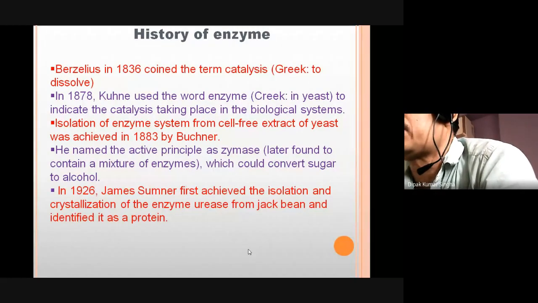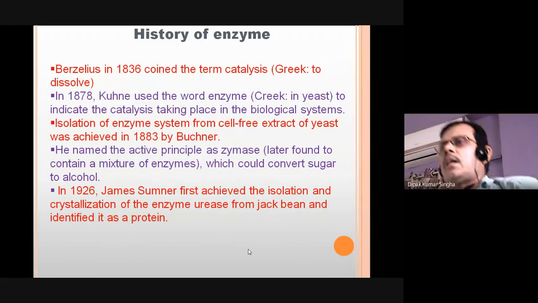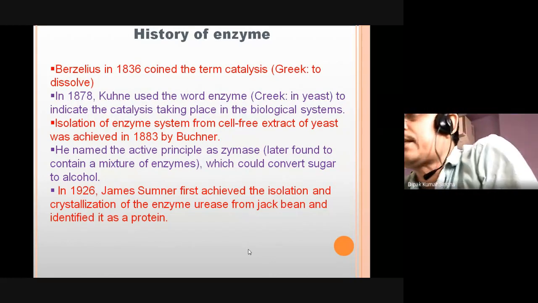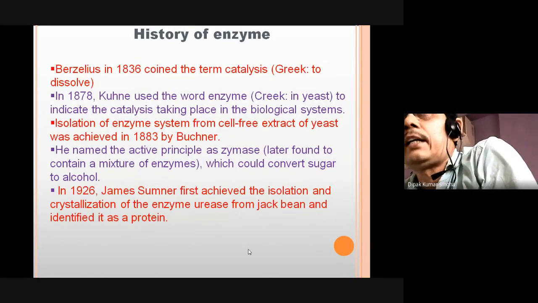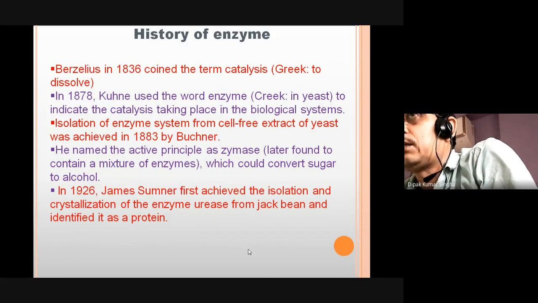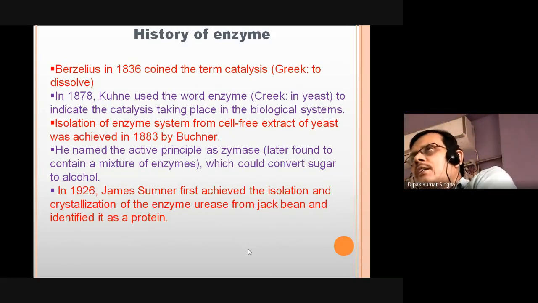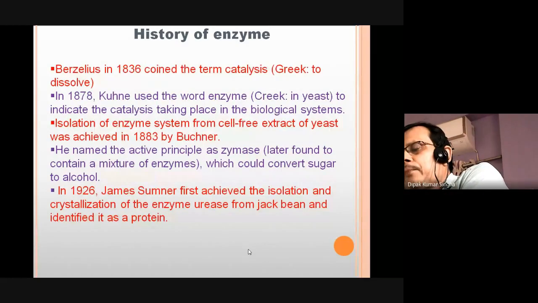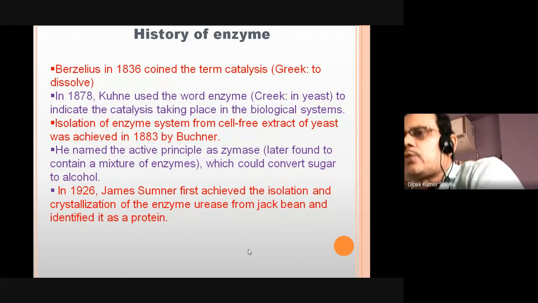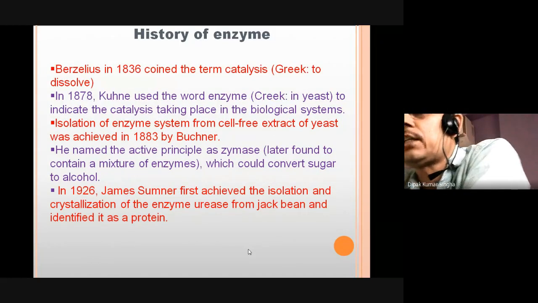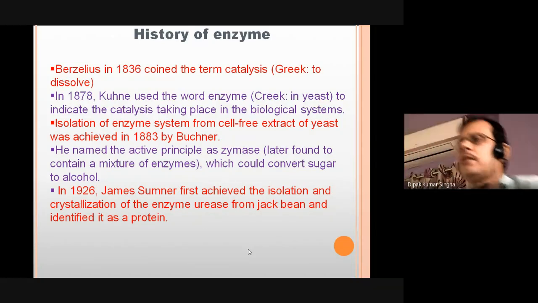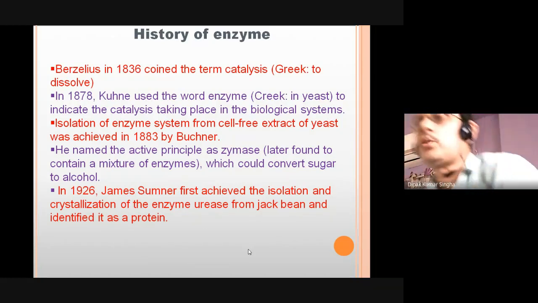Next, the isolation of the enzymes. The first isolation of enzymes, a cell-free extract of yeast, was achieved in 1883 by Buchner. Buchner was the scientist who first extracted enzymes from yeast as a cell-free extract. He named the active principle zymase, and later found it was a mixture of enzymes that could convert sugar to alcohol. Zymase is the enzyme that helps convert sugar into alcohol.